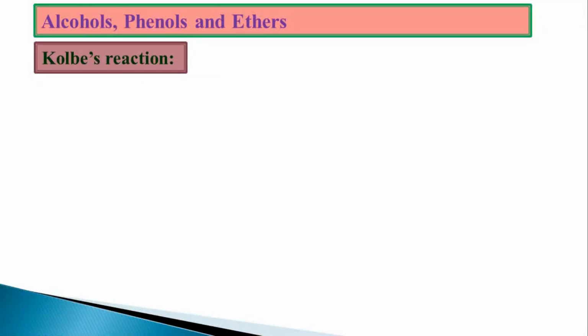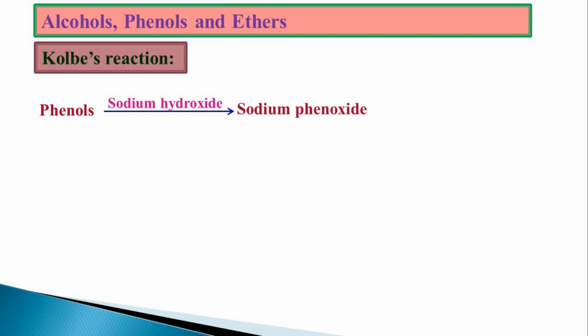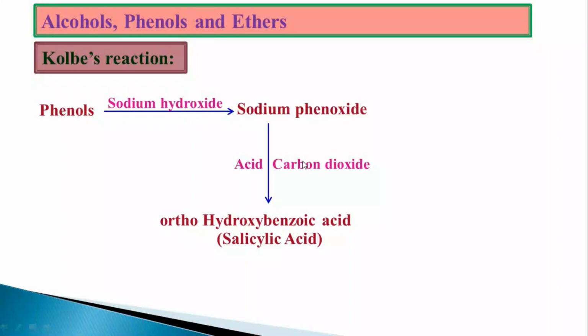Next, some of the important name reactions are the Kolbe reaction and the Reimer-Tiemann reaction. Let us start with the Kolbe reaction. When phenol is reacted with sodium hydroxide, it gives sodium phenoxide, as you have already studied in the beginning. This sodium phenoxide, when treated with carbon dioxide and acid, gives salicylic acid. Salicylic acid is orthohydroxybenzoic acid, or 2-hydroxybenzoic acid.